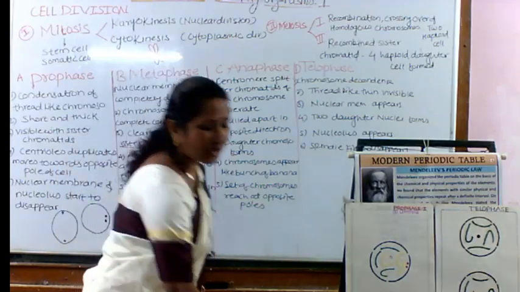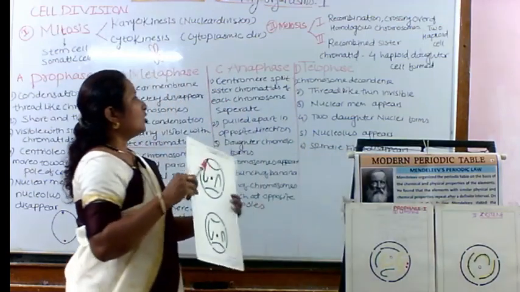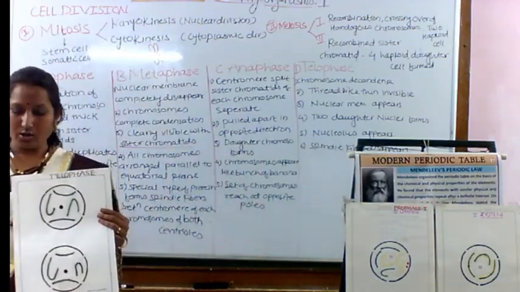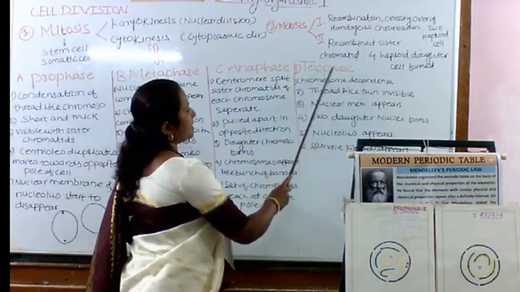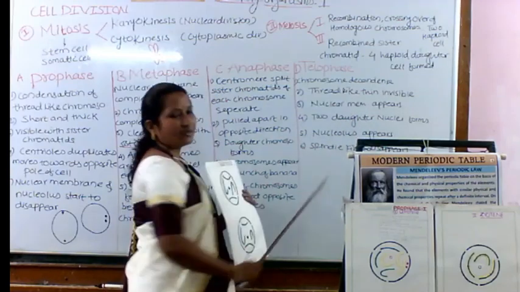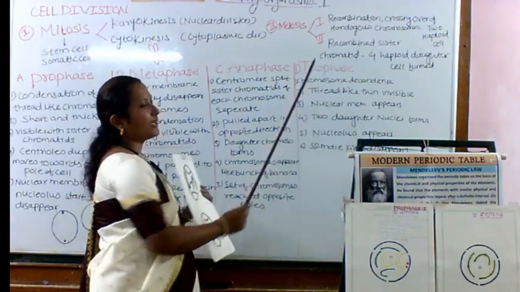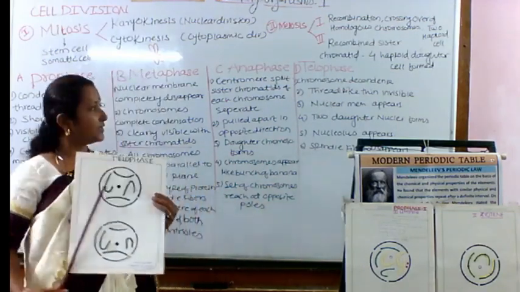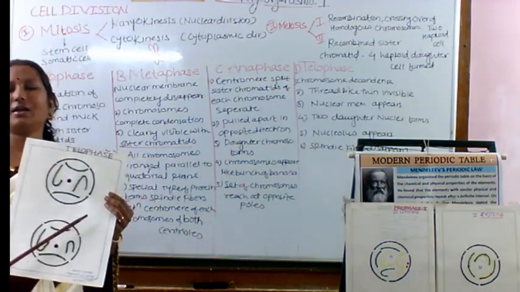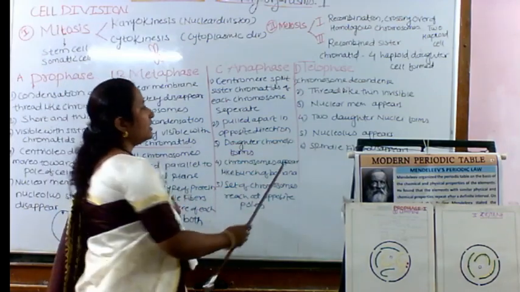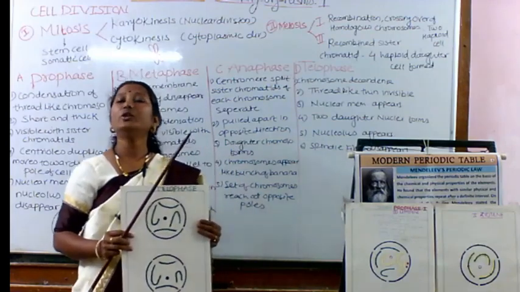Next to that, we have to think about the further stage known as the telophase. So again in the telophase, decondensation of chromosomes takes place. That means these chromosomes are going to decondense again. They will become thin and invisible. Okay, and these are thread-like structures. So in the last stage, that is in the telophase, we are going to see the chromosomes again as thread-like structures. Okay. Next to that, the nuclear membrane starts appearing. In the last phase, there is again the appearance of the nuclear membrane.